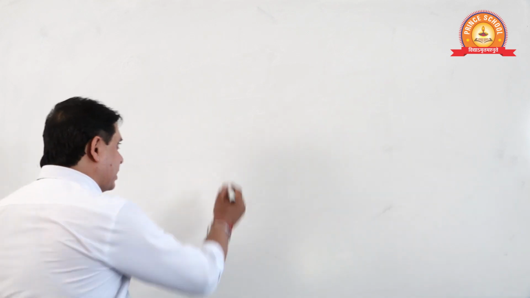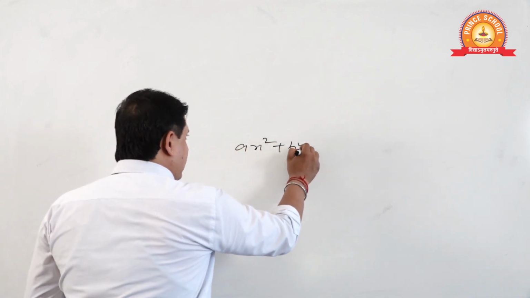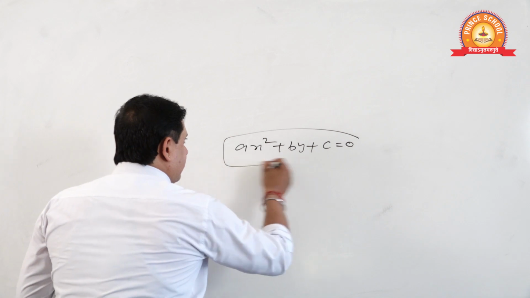Question number 13. Find the nature of roots by writing the general form of discriminant. I will not write. See, Mr. Dhinwa, again there is a mistake in the picture you have sent me. Ax square plus by plus c is equal to 0. See, students, ax square plus by plus c is equal to 0.